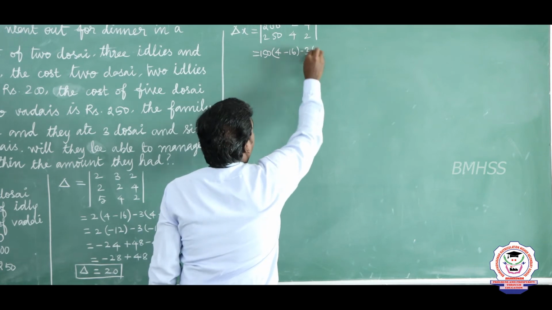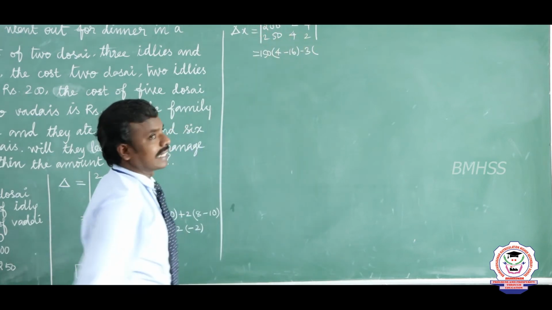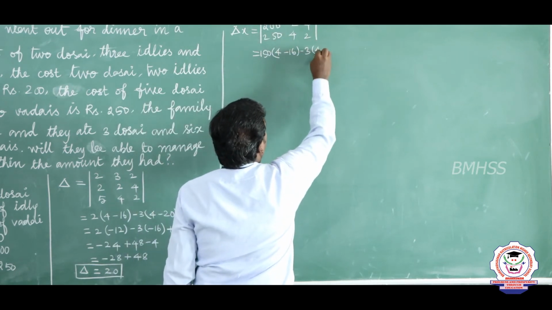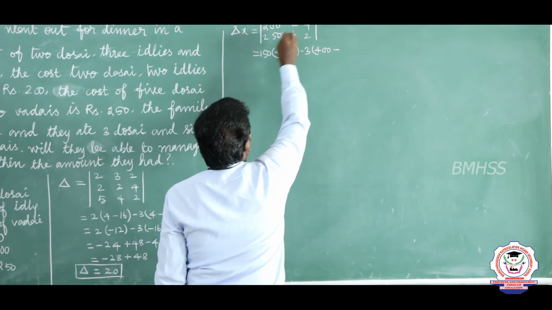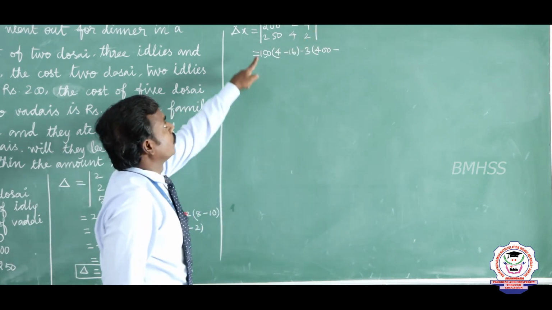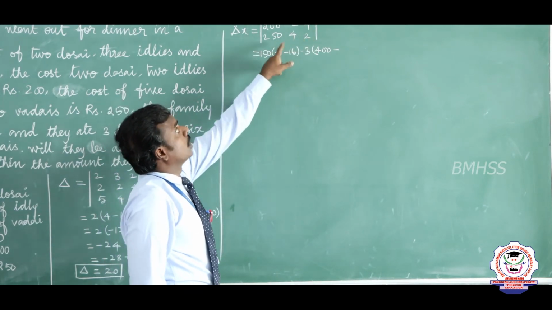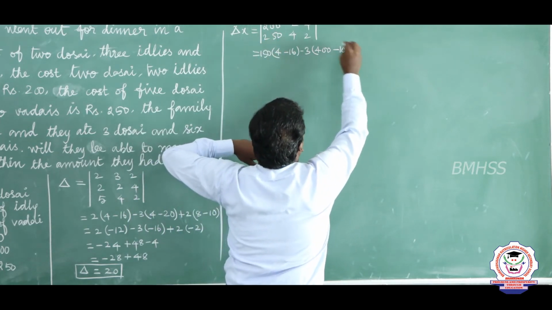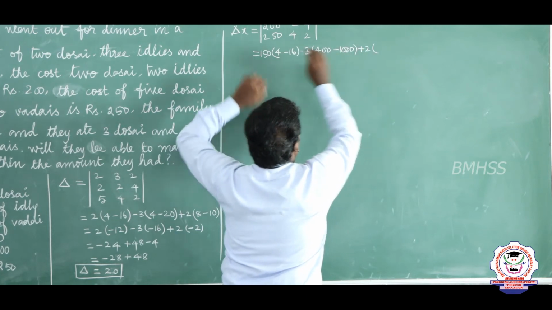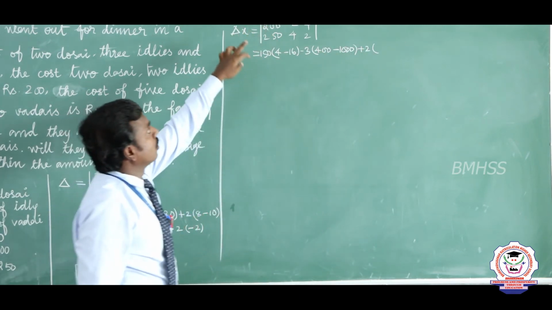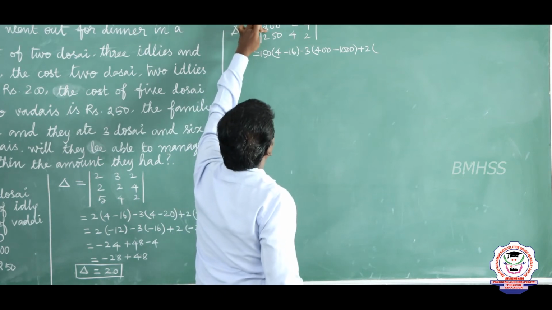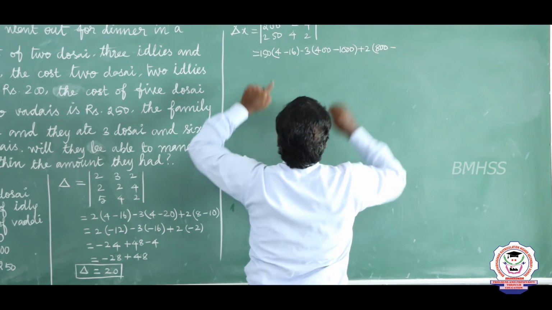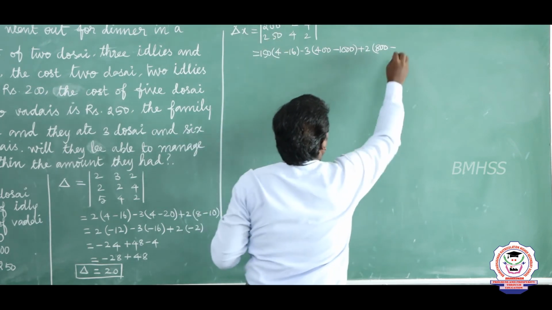Minus 3 into, now omit the first row and second column. What are the remaining elements? 200 into 2, that is 400, minus 250 into 4, which is 1000. And the last element plus 2. Now omit the first row and third column. So 200 into 4 is 800, minus 250 into 2, 500.